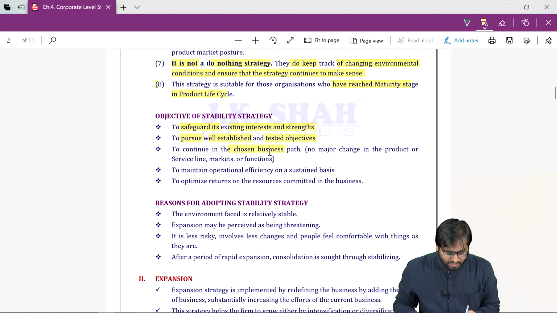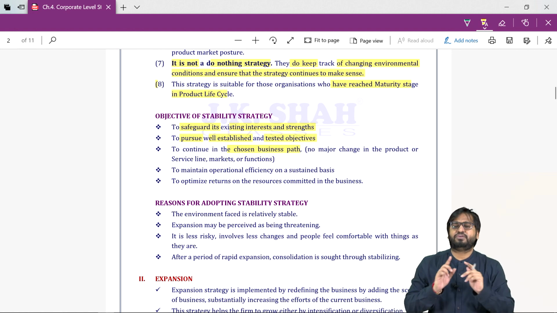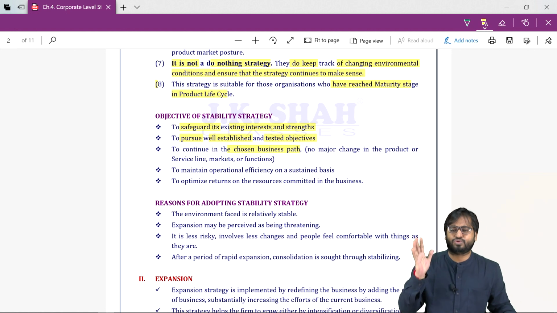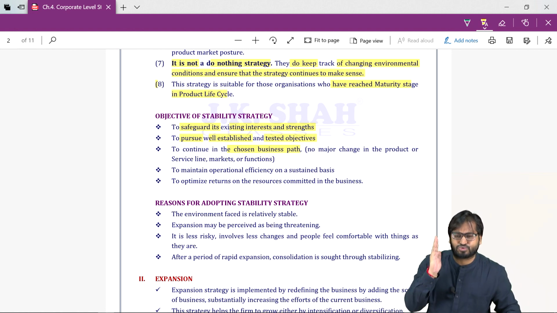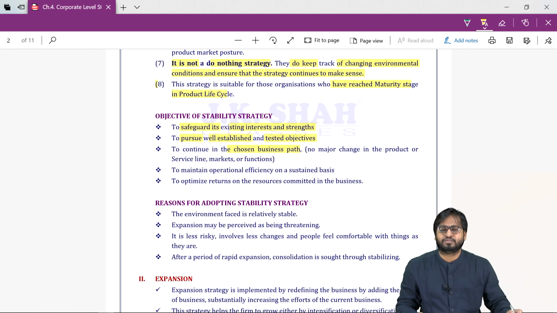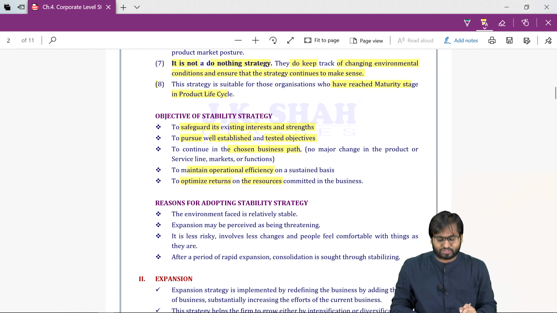To continue the chosen business path. We don't want to experiment. We don't want to enter into new markets. We don't want to enter into new products. We don't want to change our technology. Just continue to do the same thing. To maintain operational efficiency and to obtain the returns on the resources committed to the business.